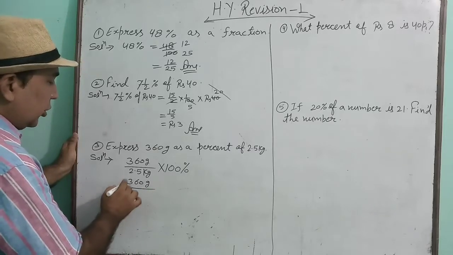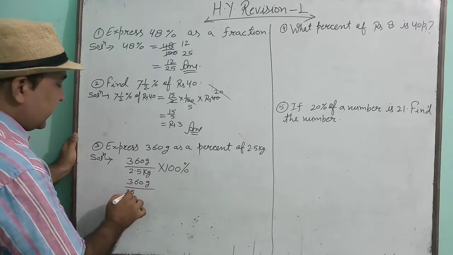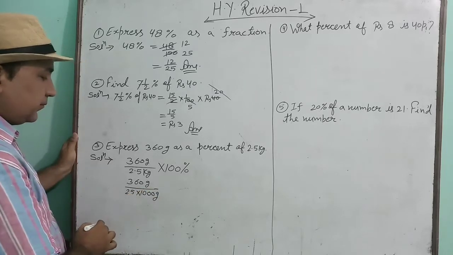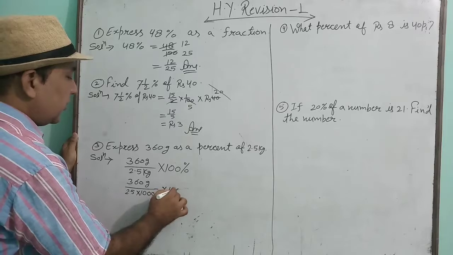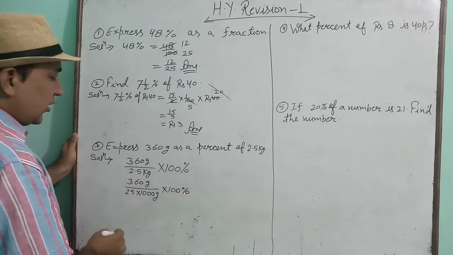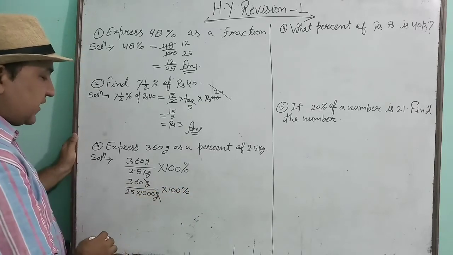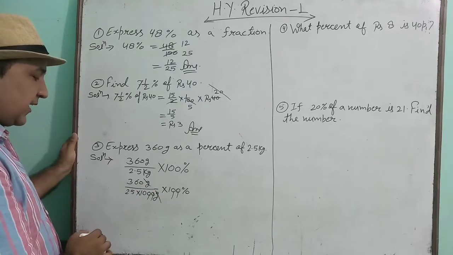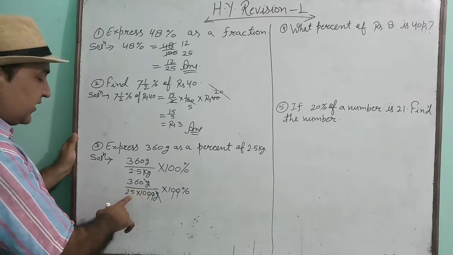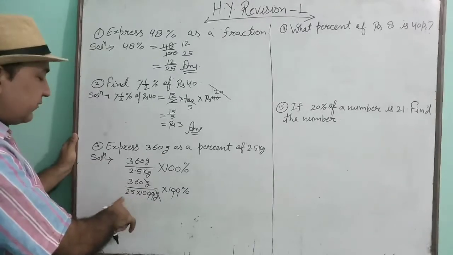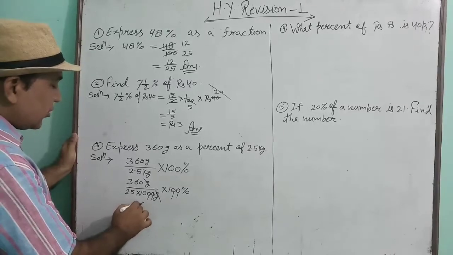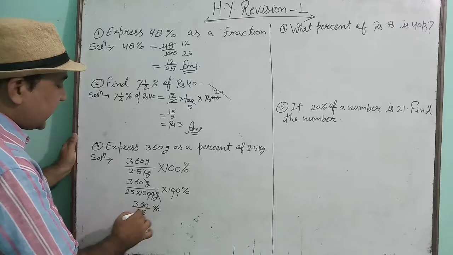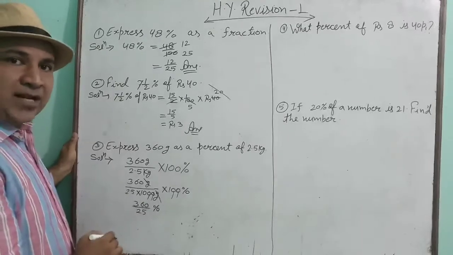360 gram upon 2.5 kg means 2.5 into 1000 gram into 100%. Now you can see that both the grams are cancelling each other. 1, 2, 1, 2. 2 zeros are cancelling. When 10 is multiplied by 2.5, it will become 25. So you can write it 360 upon 25%. Now reduce and get your answer.